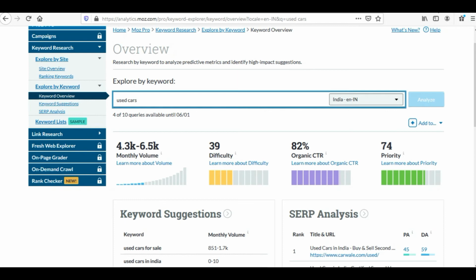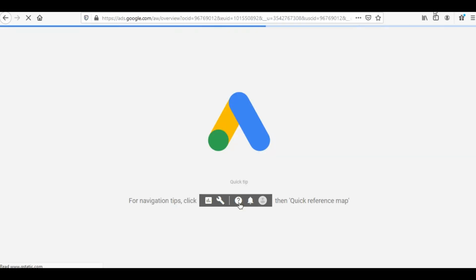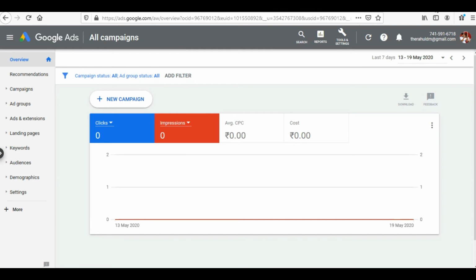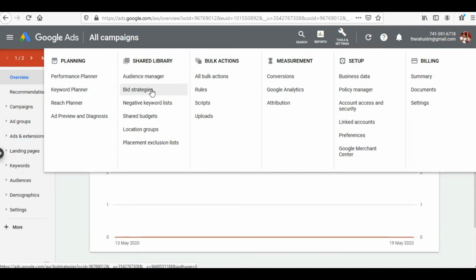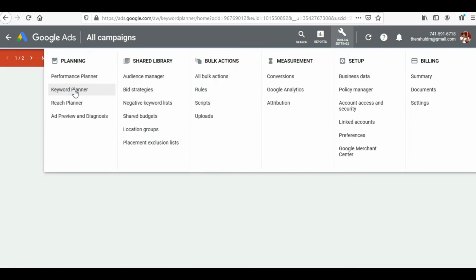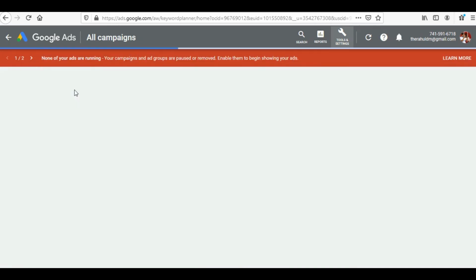Let us move to our next tool, which is Google AdWords. Simply write ads.google.com and you can sign in to the Google AdWords system. At the time of signing up, do click on switch to expert mode and you would be able to see an interface like the one you are currently seeing on the screen. I would go to this section of tools and settings and I would be able to see a lot of tools available in Google Ads. I am going under the section of planning to the keyword planner tool. I'll click on this link and the keyword planner tool would be loaded.